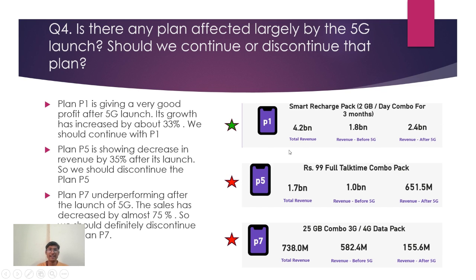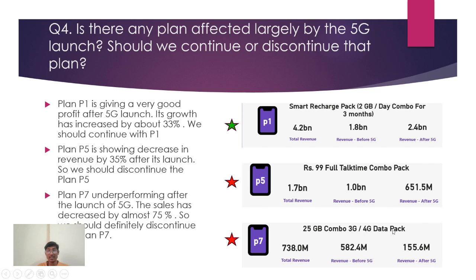And there are these two plans, plan 5 and plan 7. If you compare the revenue before and after, there is a significant decrease in the revenue here. You can see here on the right side. Here the revenue has decreased by 35%, and here it is more than 75%.